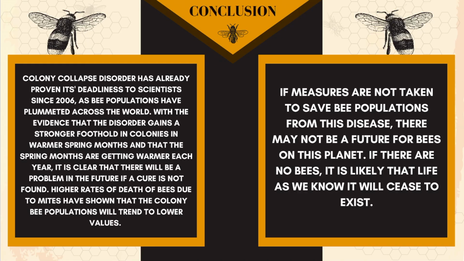In conclusion, colony collapse disorder has already proven its deadliness to scientists since 2006. The bee populations of the world have been plummeting. With evidence that this disorder gains a stronger foothold in colonies in warmer spring months, and that spring months are getting warmer each year, it is clear that there will be a problem in the future if a cure is not found. Higher rates of death of bees due to mites, or the rho value, have shown that the colony bee populations will trend to lower values.